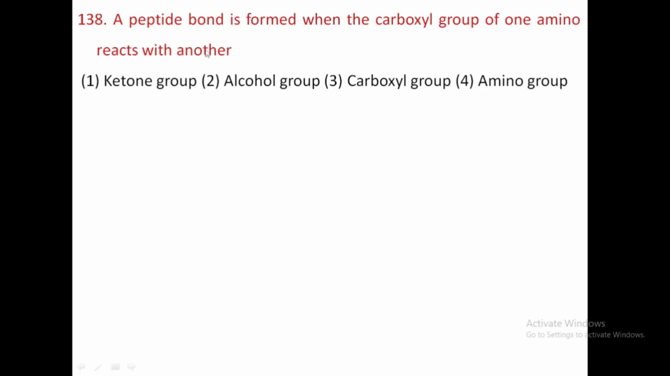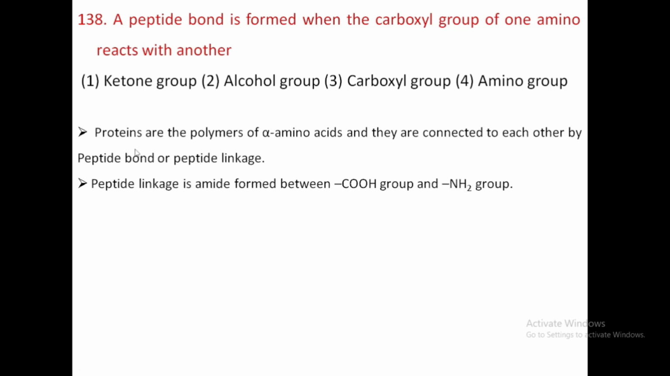Next question: a peptide bond is formed when the carboxyl group of one amino acid reacts with another group. An amino acid contains both a carboxylic group and an amino group. The COOH of one amino acid reacts with the NH2 of another amino acid, so that H2O goes out to form the CONH. That CONH is an amide group, that is a peptide bond.